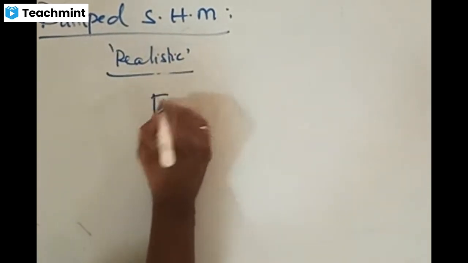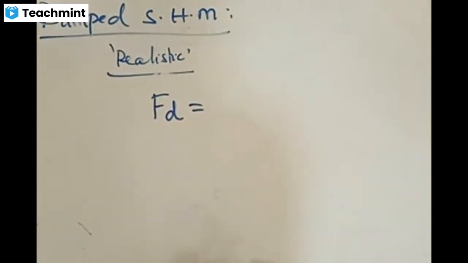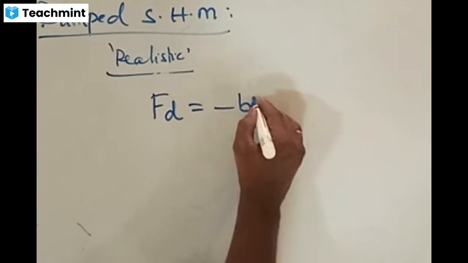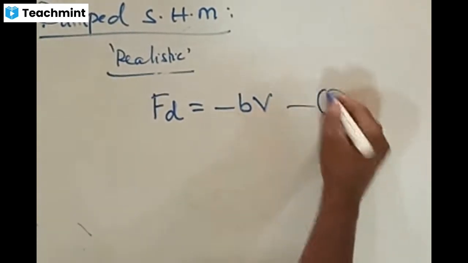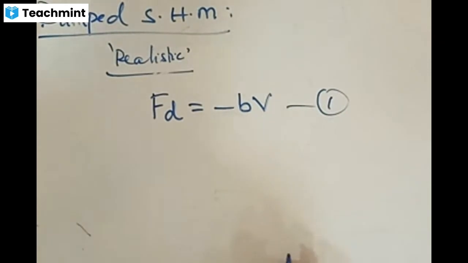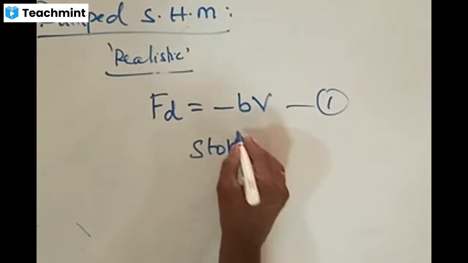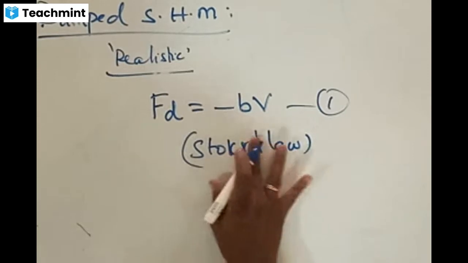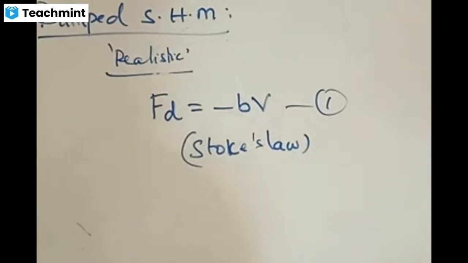Now, drag force is given by an equation. Drag force is denoted by F small d and is given by the equation F_d = B V. This is the equation of drag force. We will not go into this now; we will come across this in higher classes. This is called Stokes' law. This equation was given by a scientist called Stokes.